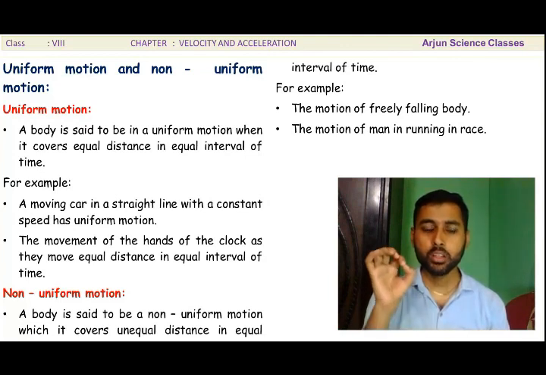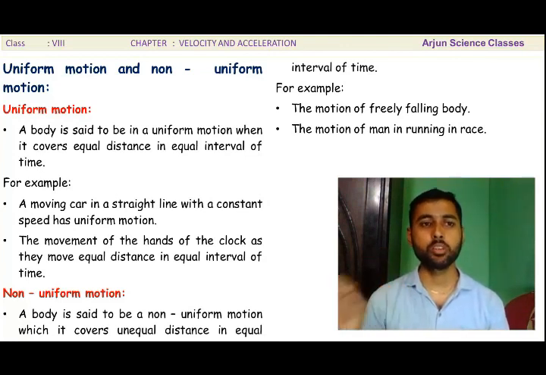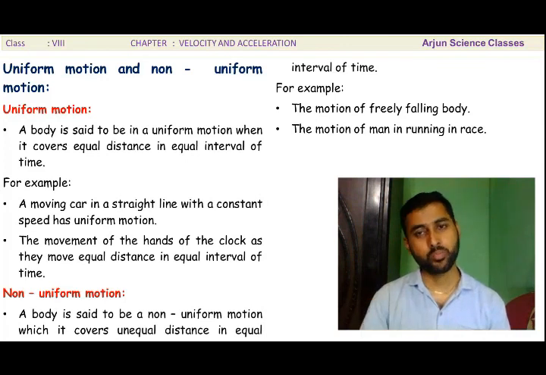Okay, if the body covers equal distance in equal intervals of time, then it is uniform, and if the body covers unequal distance in equal intervals of time, that is what? Non-uniform motion.